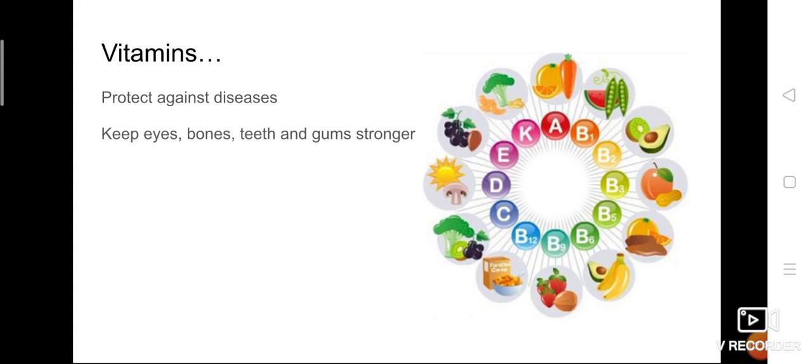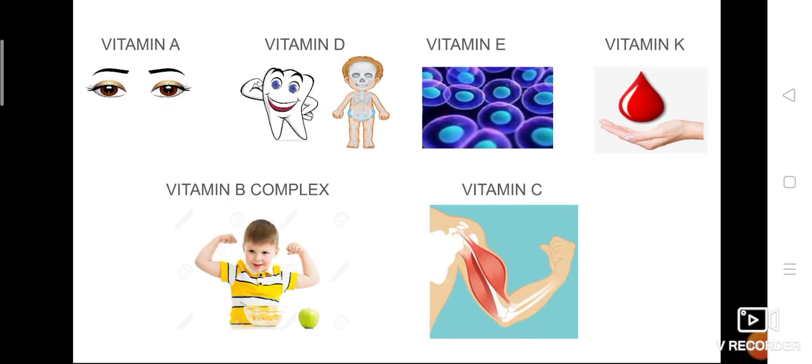So vitamins are classified into two types: vitamin A, D, E, K are fat soluble, and vitamin B complex and vitamin C are water soluble. All these B vitamins together form the B complex.